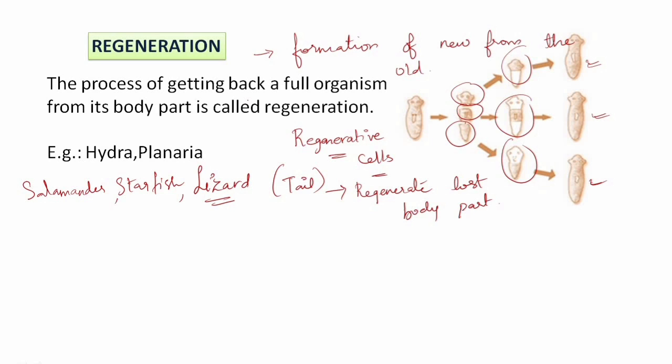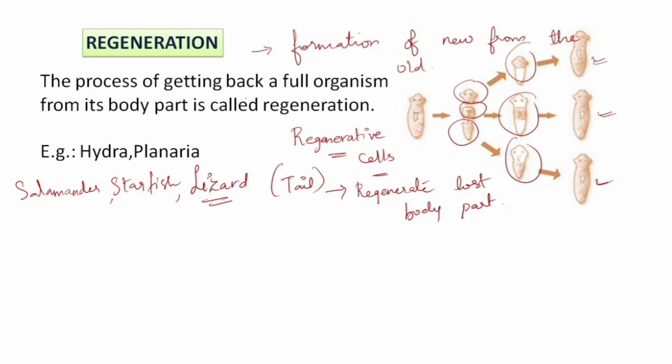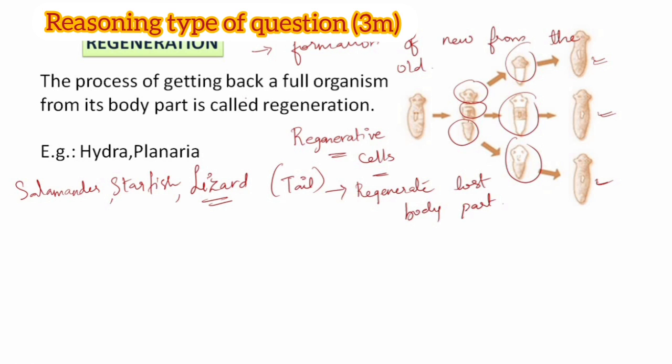So here in salamander, starfish and lizard, you have to understand that reproduction doesn't take place by regeneration. Here only the lost body part is getting regenerated. Whereas in Hydra and Planaria, only in those organisms regeneration is a process where reproduction takes place with the help of regenerative cells and a whole new organism is produced. I hope you have understood this.